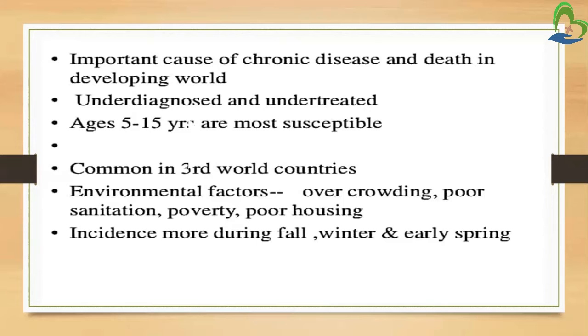It is mostly seen in ages 5 to 15 years, so persons of these ages are most susceptible. It is common in third world countries, and the environmental factors that affect it are overcrowding, poor sanitation, poverty and poor housing. The incidence is higher during fall, winter and early spring.